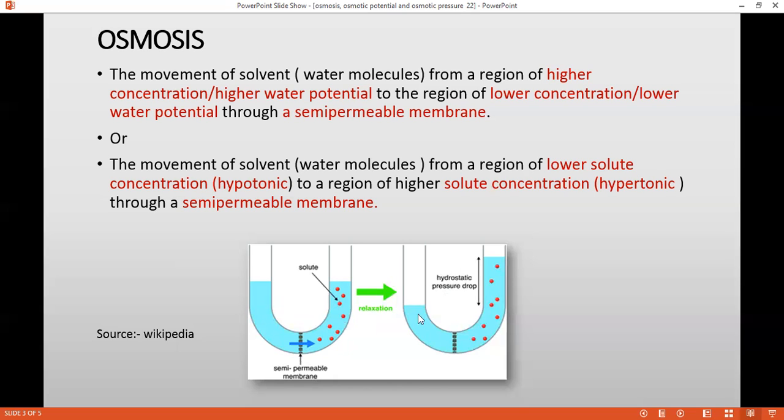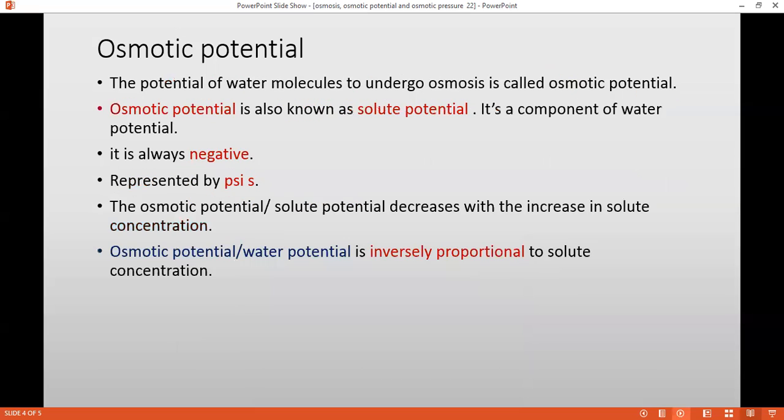So as a result, you can see what is happening. The water is moving from higher water potential to lower water potential. So you can see there is an increase in the level here, because the water is moving from higher water potential to lower water potential. I hope it's clear. Now let us move to the next part.